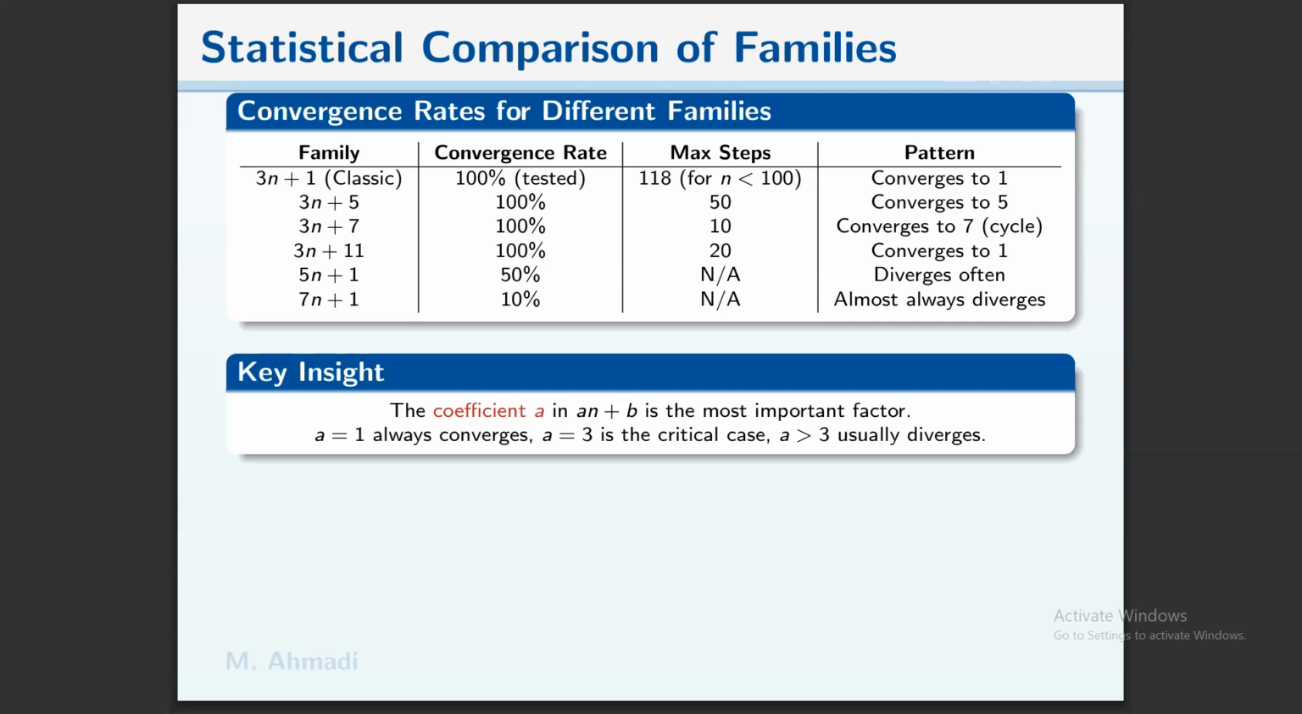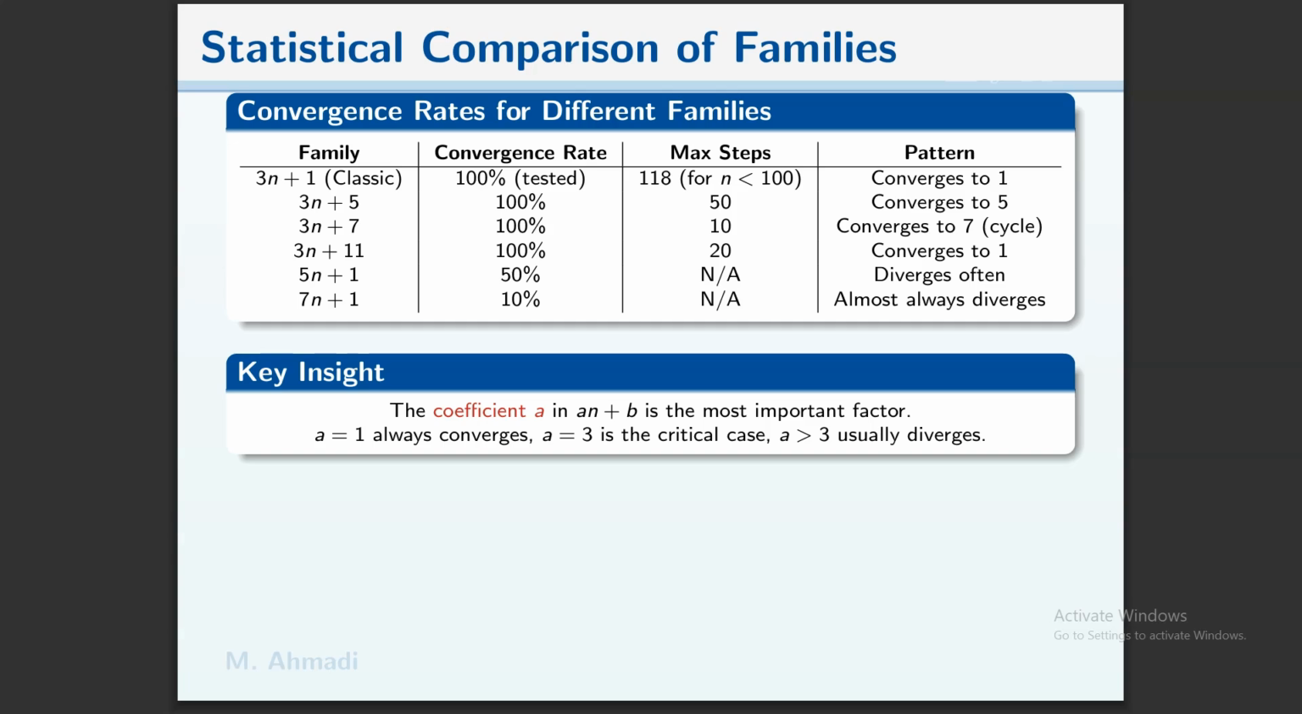3n+5, also for n less than 100, the convergence is 100%. The maximum steps is 15, and it converges to 5. 3n+7 convergence is 100%. The maximum steps is 10, it converges to 7, and it also has a cycle. 3n+11 convergence rate is 100%. Maximum steps is 20, and it also converges to 1.